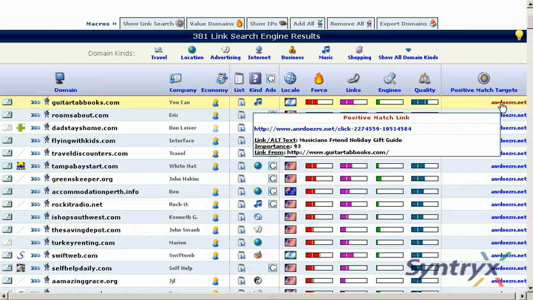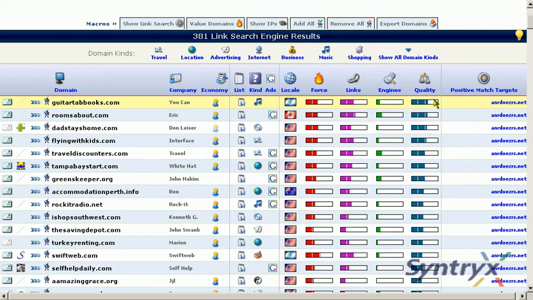A 93 is a high link close to the top, where a lower score of single digit would be a text link near the bottom of a page. And the importance score is based out of 100. So again, we said these results are ordered by quality, also ordered by 100.